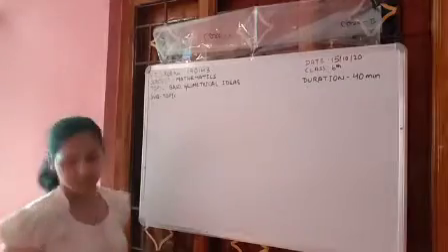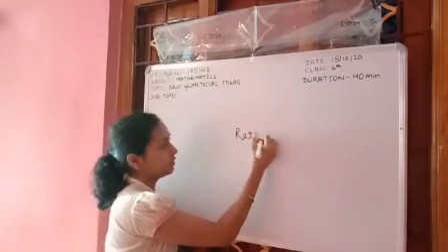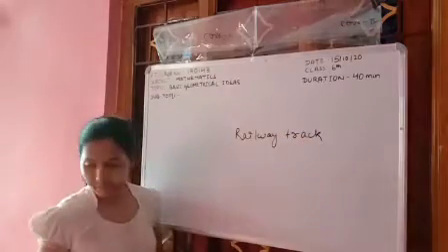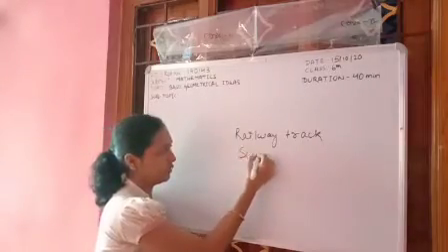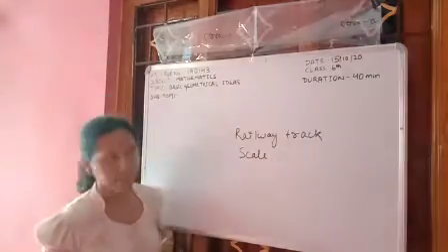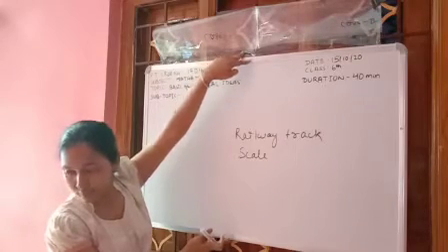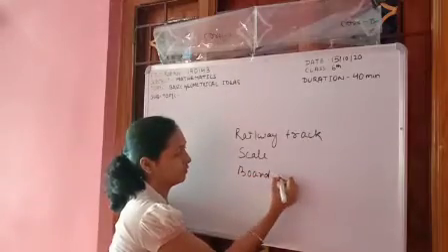Parallel lines. Give examples. Railway track. Good. Then scale. Very good. And these are board edges, blackboard edges. Very good. Mobile.